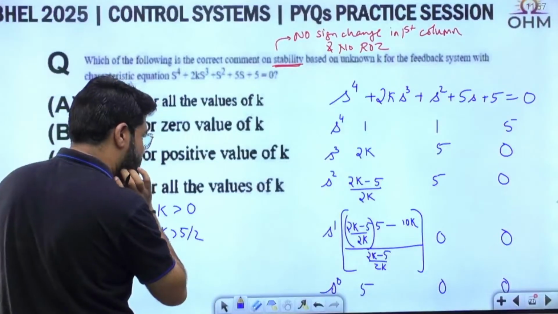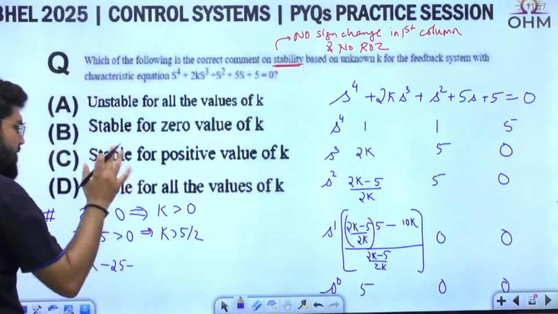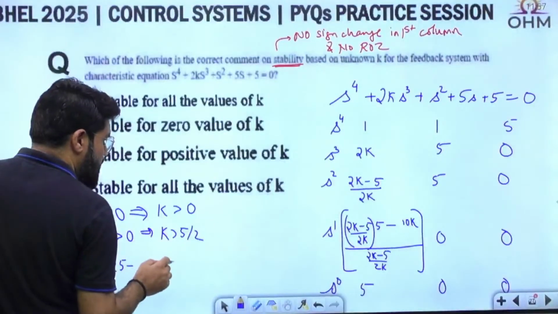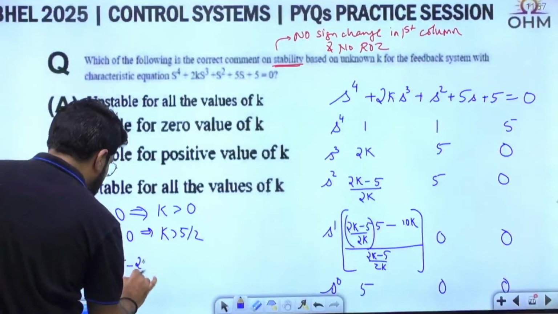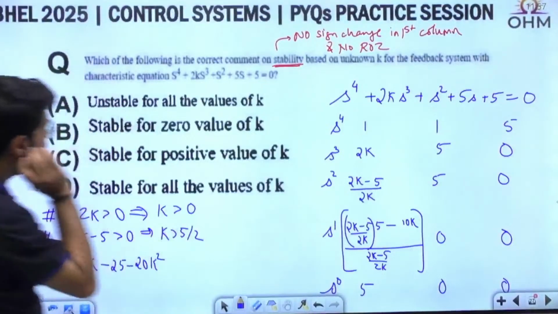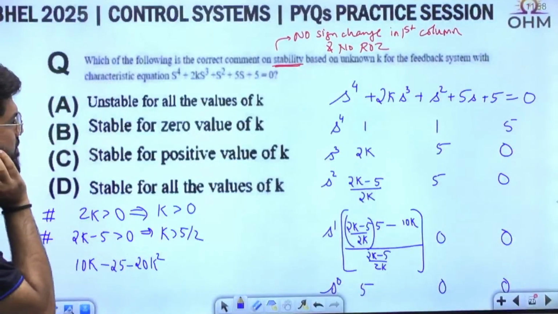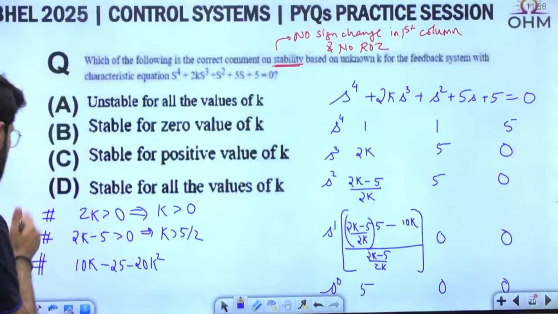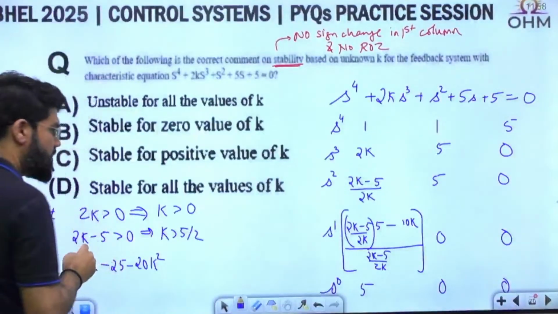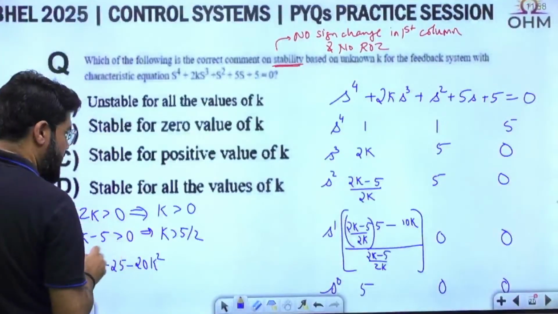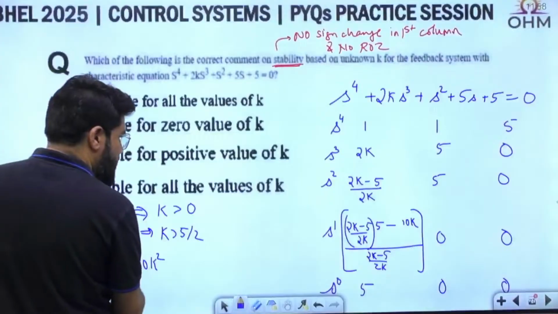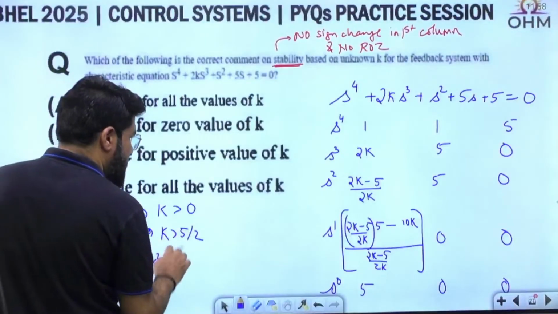Multiplying out gives minus 10k square, so 2k into 5 is 10k, minus 25 minus 10k square upon 2k.